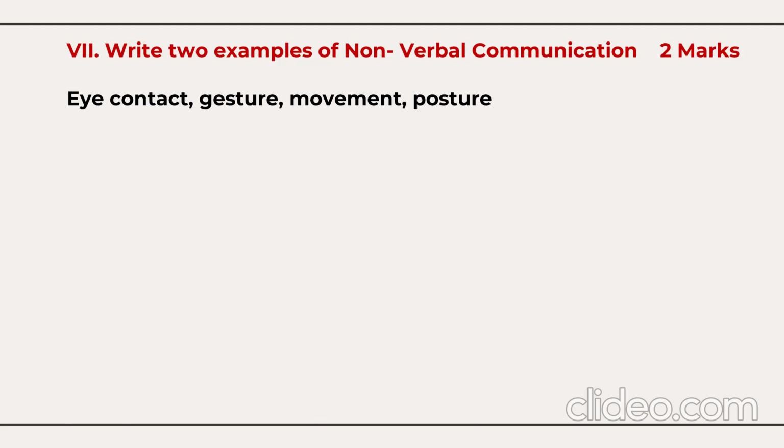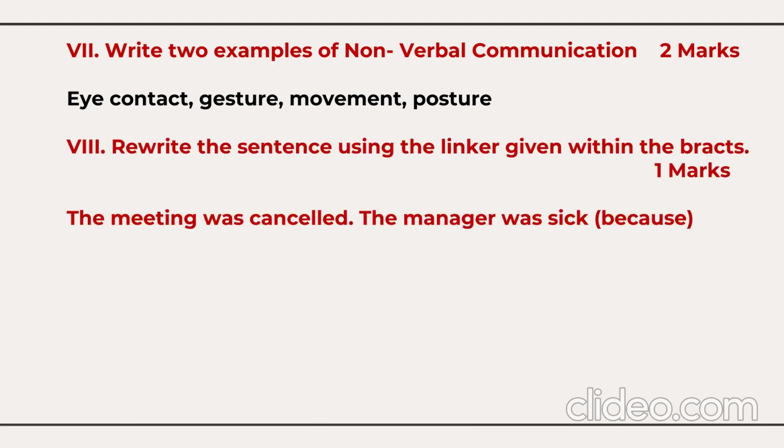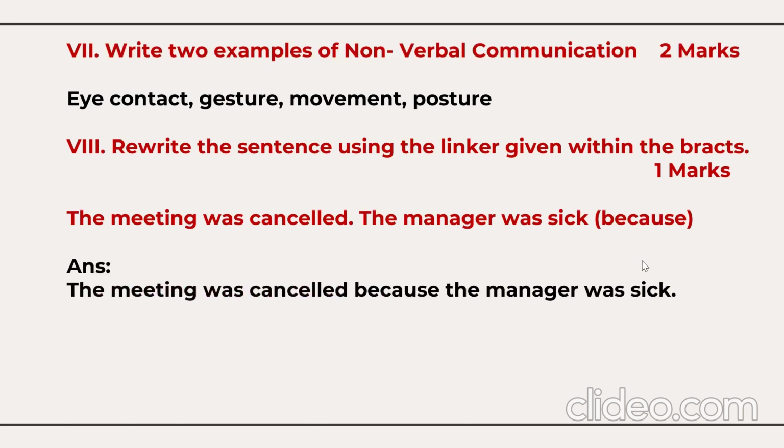2 marks question. Then conjunctions or linkers. You need to join the 2 sentences by a given conjunction. So you have a linker here because you need to join 2 sentences. The meeting was cancelled. The manager was sick. You know the cause and effect here. So it is a 1 mark question. The meeting was cancelled because the manager was sick. This is how you need to combine the 2 sentences.